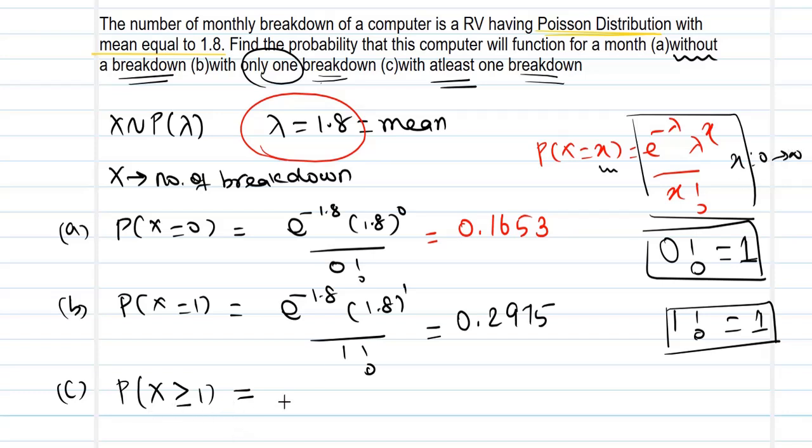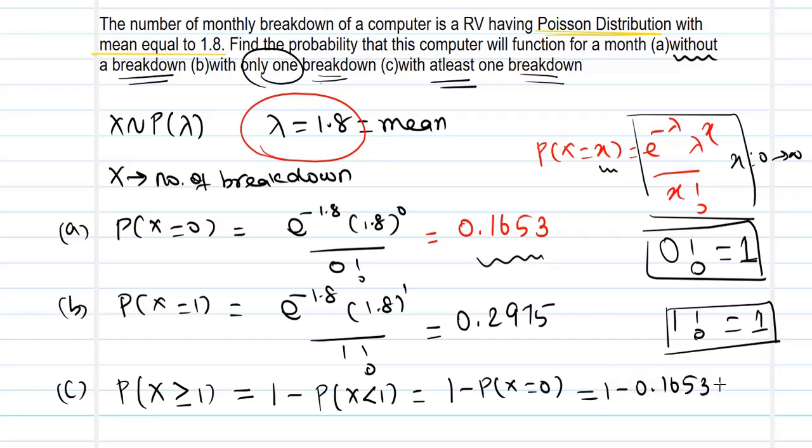So the other way of computing is to go for the complement: the probability of x strictly less than 1. The number which is strictly less than 1 is 0, and we have already calculated this value. So 1 minus 0.1653, taking the negation of it, is equal to 0.8347. So this completes the task of finding the probability using a Poisson distribution for the cases x equal to 0, 1 and x greater than or equal to 1.